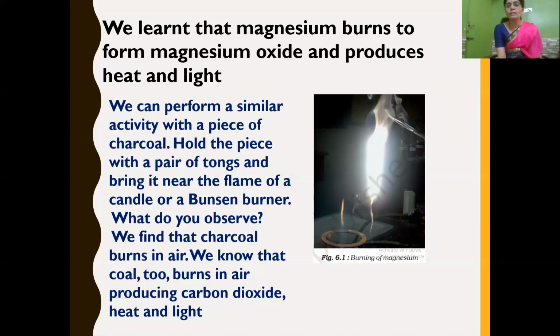So you may see in the picture, see how magnesium burns with a bright light. After it completes its burning, you may have a white ash-like substance, what it is called as magnesium oxide. And during this process of burning, it produces heat as well as light.